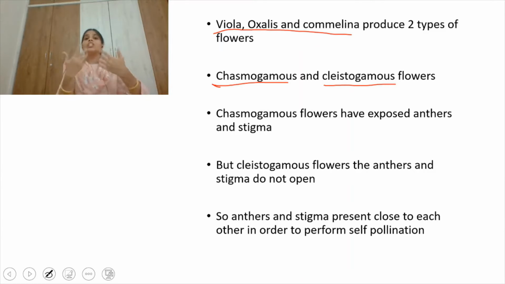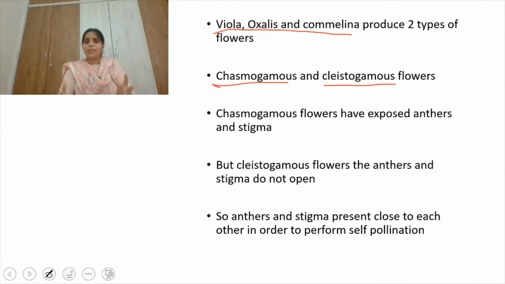So variations are not possible. You know, variations are necessary for a living organism to ensure better living in this environment. But that's not possible for cleistogamous flowers, because variations are not produced as pollination takes place between the pollen grains and the stigma of the same plant.